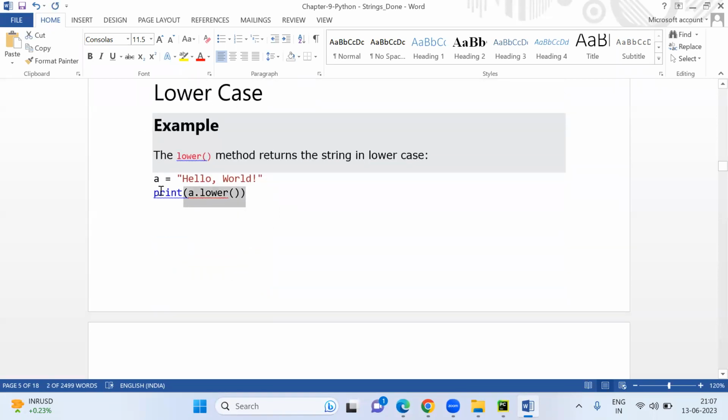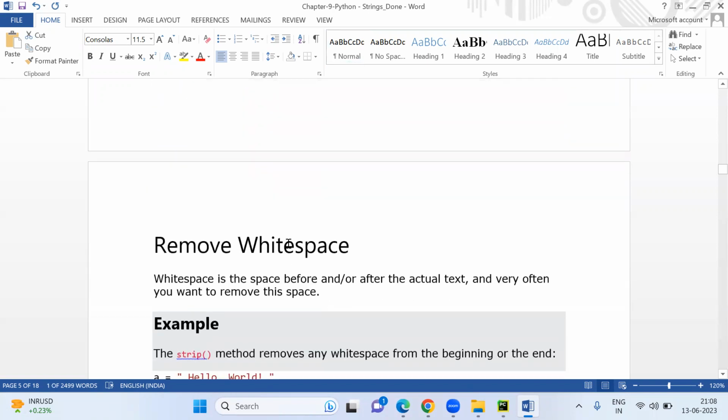If you use dot lower, a is a variable, and the variable has the value hello world. If you want to convert all the values to lowercase, it will be converted to lowercase.